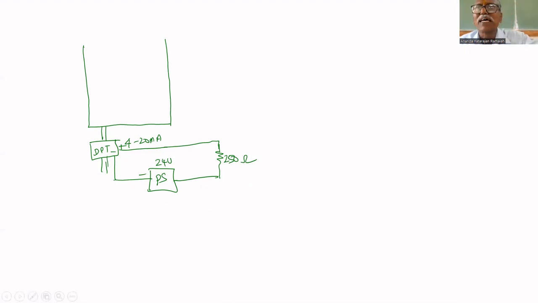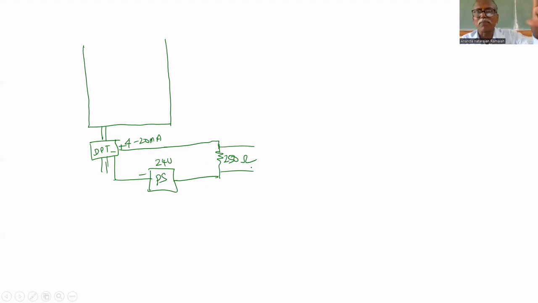How many wires are used here? Only 2 wires: power supply, and the load. This 4 to 20 milliamps has to be given across the 250 ohm. Why? If you give 20 milliamperes across 250 ohm, what is the drop across 250 ohm?